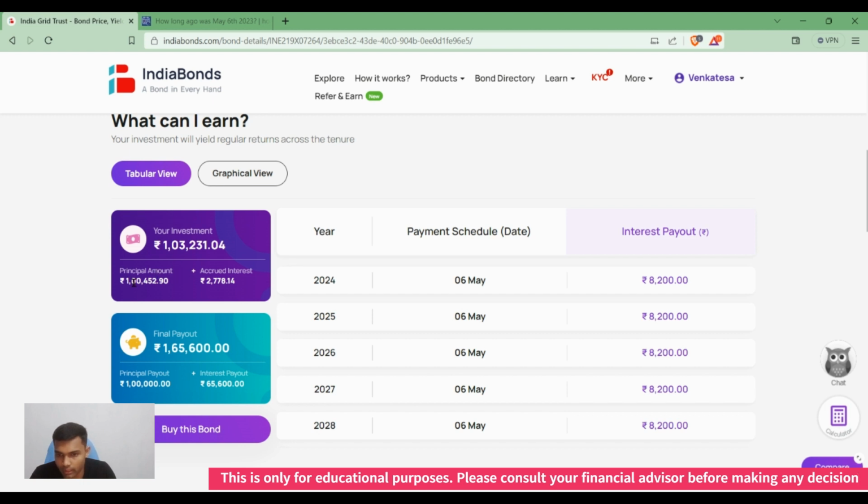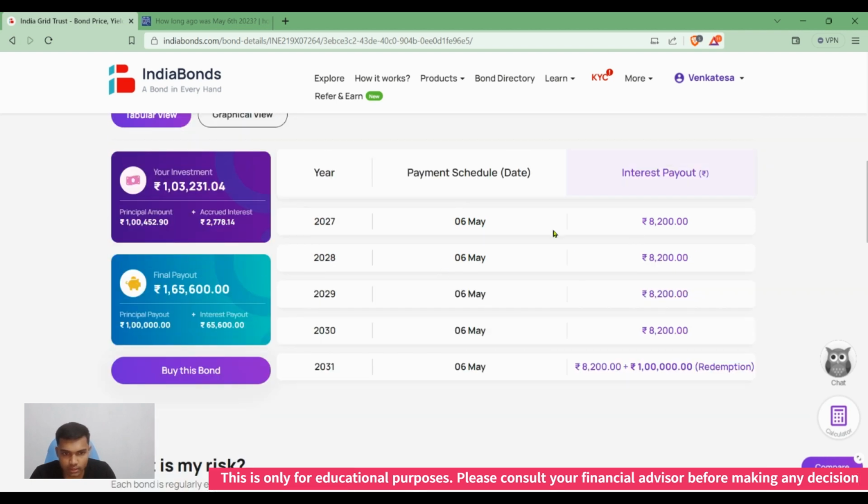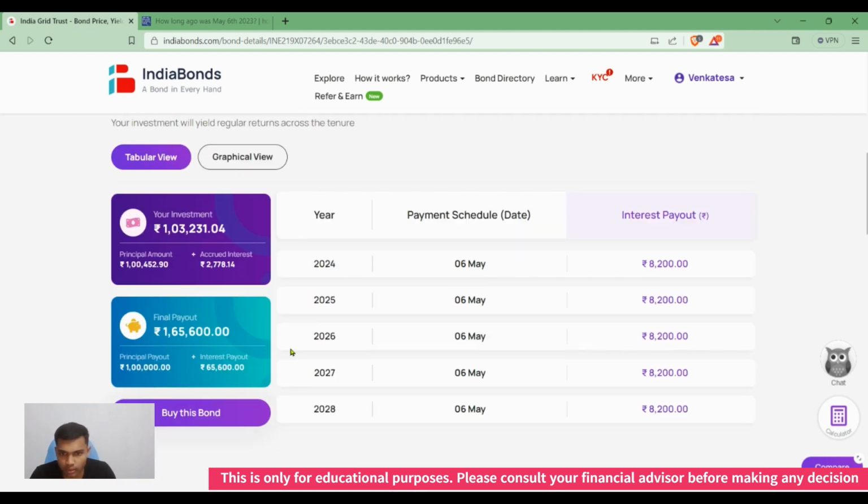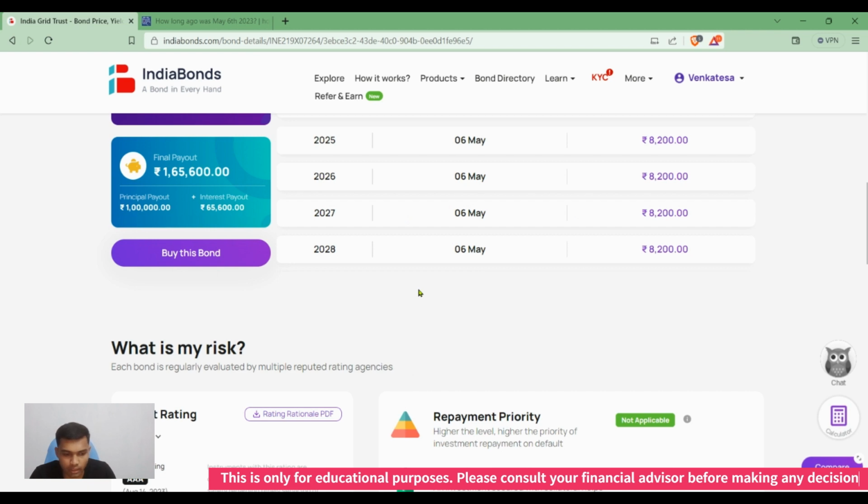We are buying at some premium, but we get the face value at our final payment. We can see the interest payment schedule dates also here. If you want to buy it, just click buy.